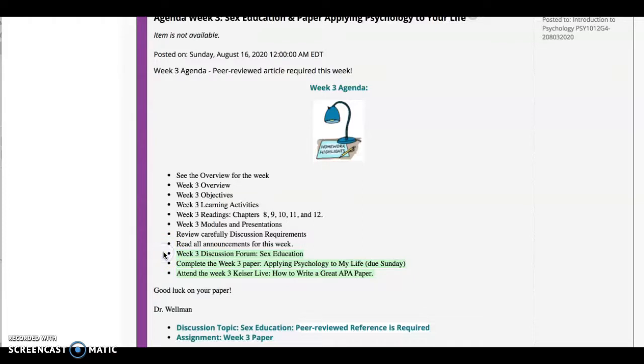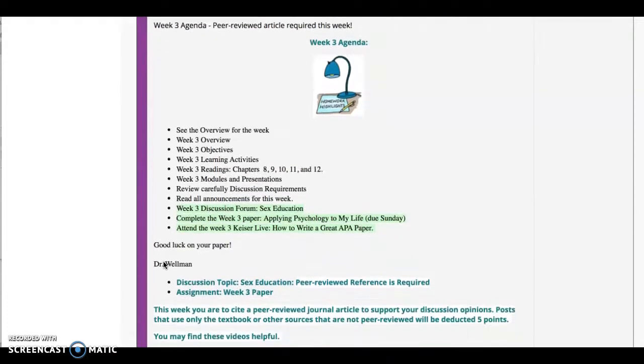The discussion for week 3 is on sex education, and should it be handled in the schools? Should it be handled at home? Perhaps a combination. What do you think? But this is more than your opinion. We want to have citations from reliable and valid references. Keep that in mind. So that is why you are going to need a peer-reviewed reference.